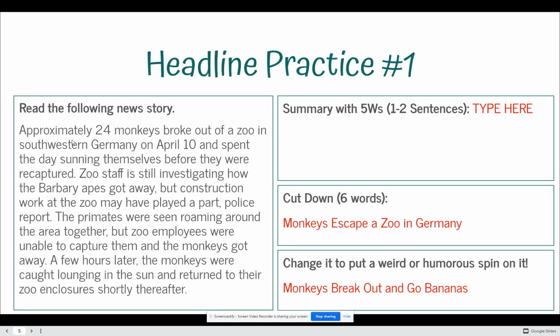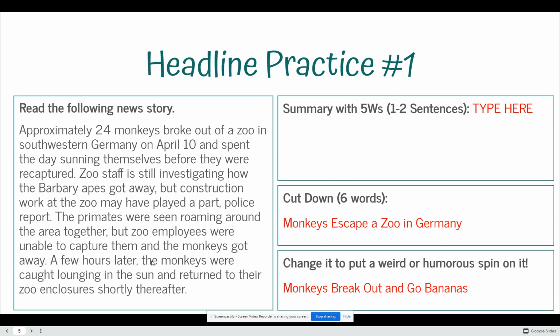So let's practice. Here is a news story. Approximately 12 monkeys broke out of a zoo in southwestern Germany on April 10th and spent the day sunning themselves before they were recaptured. Zoo staff is still investigating how the Barbary apes got away, but construction work at the zoo may have played a part. Police report the primates were seen roaming around the area together, but zoo employees were unable to capture them, and the monkeys got away.